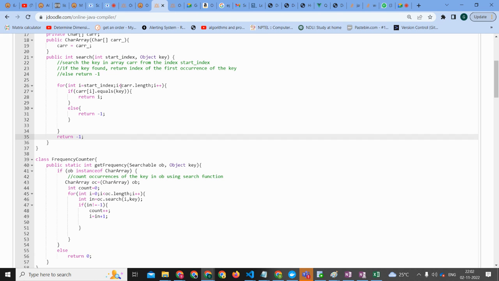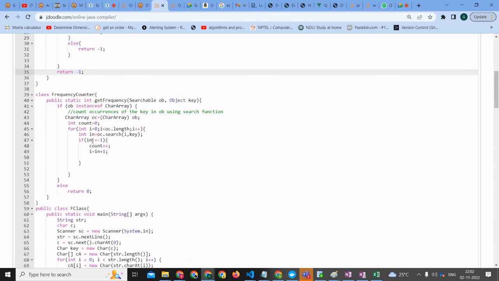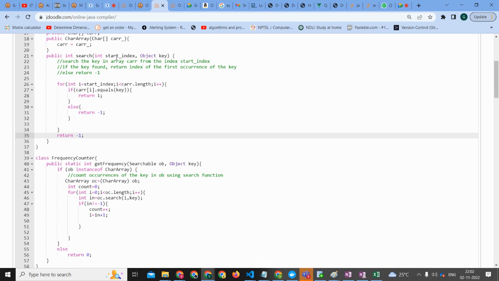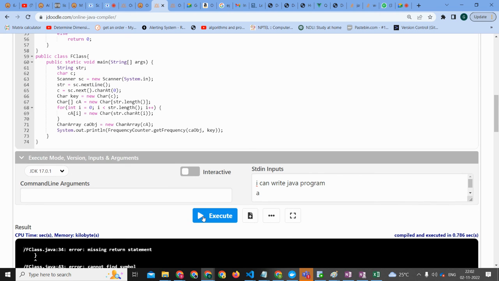When you pass 11 here, it won't go to the for loop. Let's see. It might come, but it was asking for something.